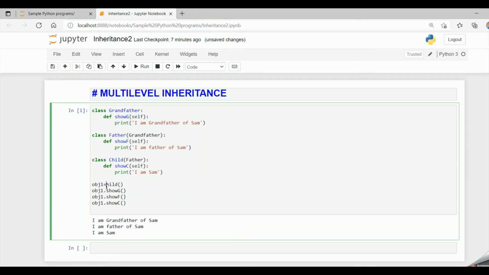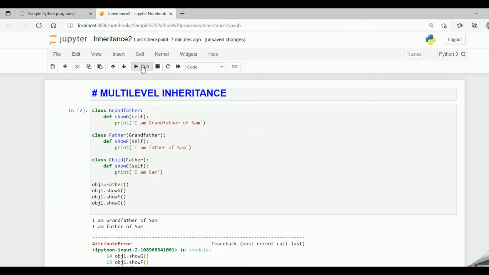Instead of child, let me take the father class now, an object for the father class, and let me call show g, show f and show c, that is grandfather, father and child class methods. And now let me run the code.